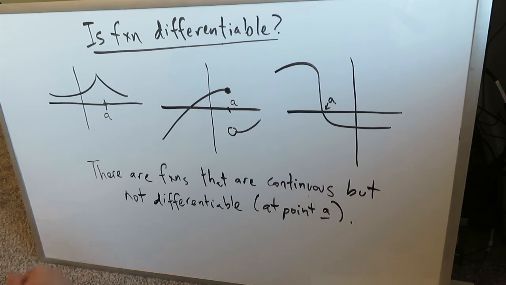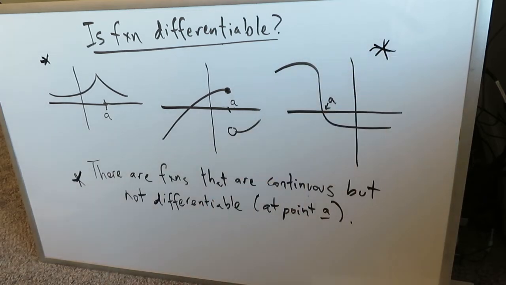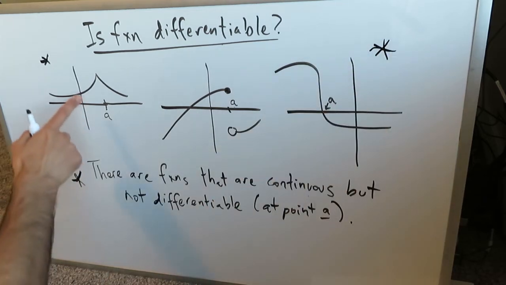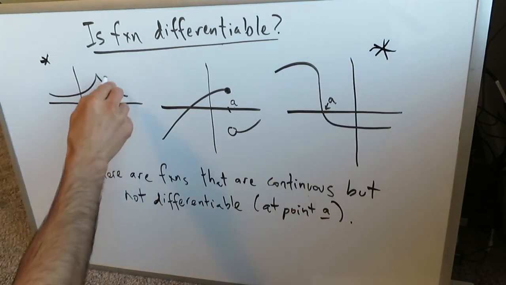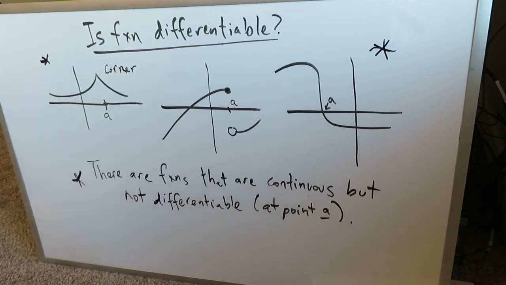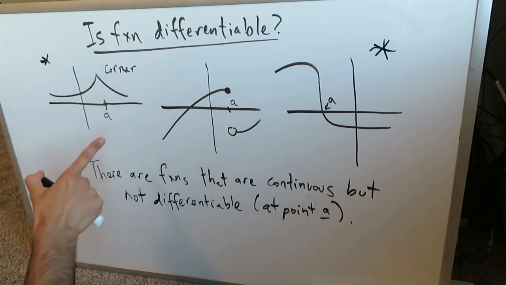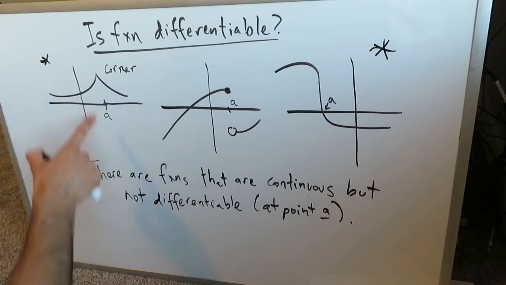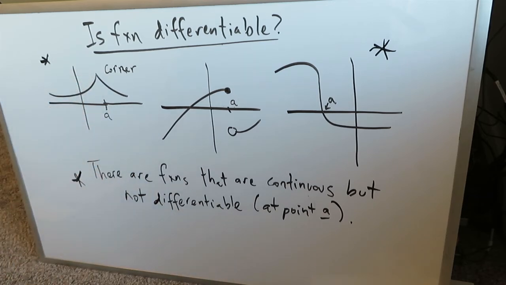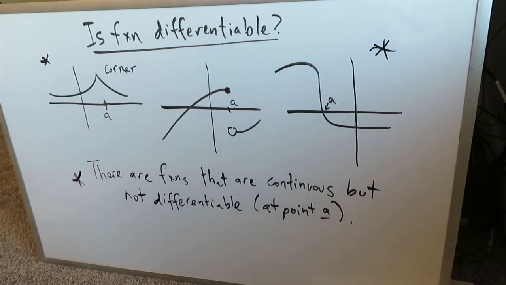So this statement over here applies to this graph, the function. Now look over here. When you have the presence of a corner or a kink, this statement will take effect. Your function is continuous because there's no break in it. It's continuous at point A, but you will not be able to determine the derivative at point A because of the presence of a corner or a kink in your curve.